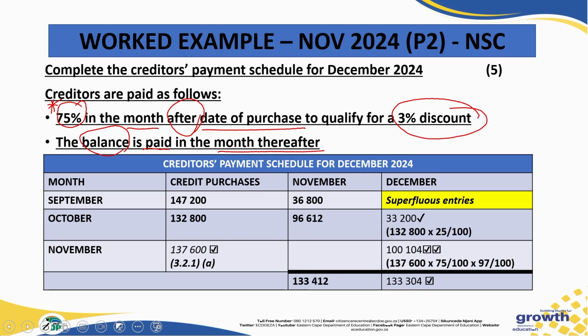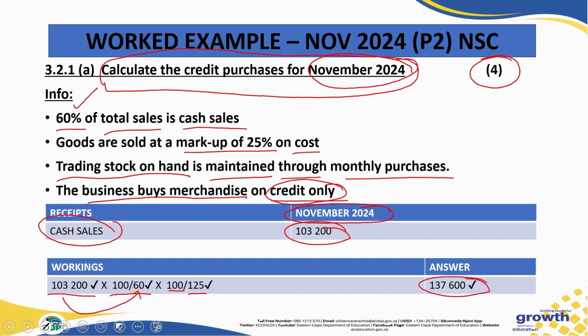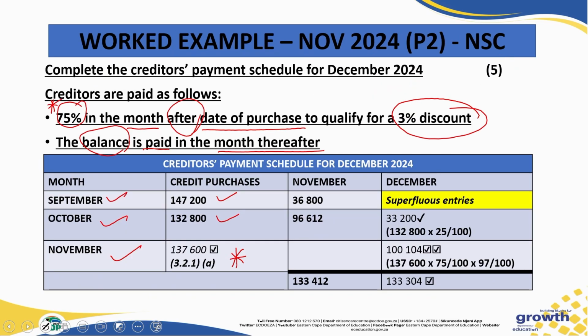Now here you were given pre-populated information, meaning in the actual creditors payment schedule for December, you were given the months September, October, November. You were also already given the credit purchases for the month of September, for the month of October, but this figure was not there. This figure is coming from the previous answer we've calculated here, the 137,600.